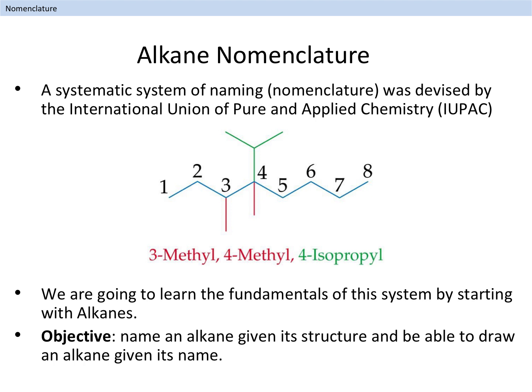Once we learn the rules for alkane nomenclature, we can apply these rules to all other organic compounds, just by adding in new details about various functional groups. Our objective is to be able to look at the structure for an alkane, and provide its systematic name. Additionally, we will learn how to draw the structure for an organic compound, when we are provided with its name.